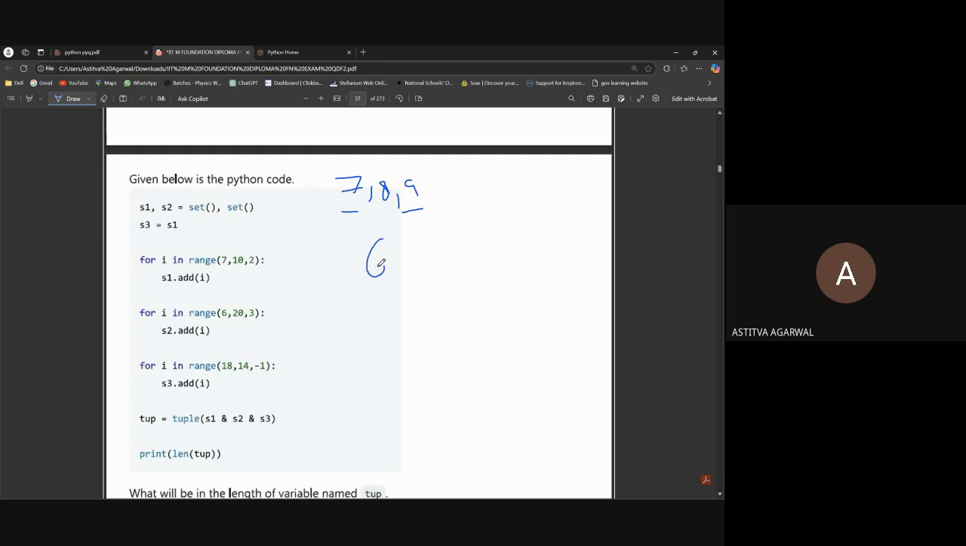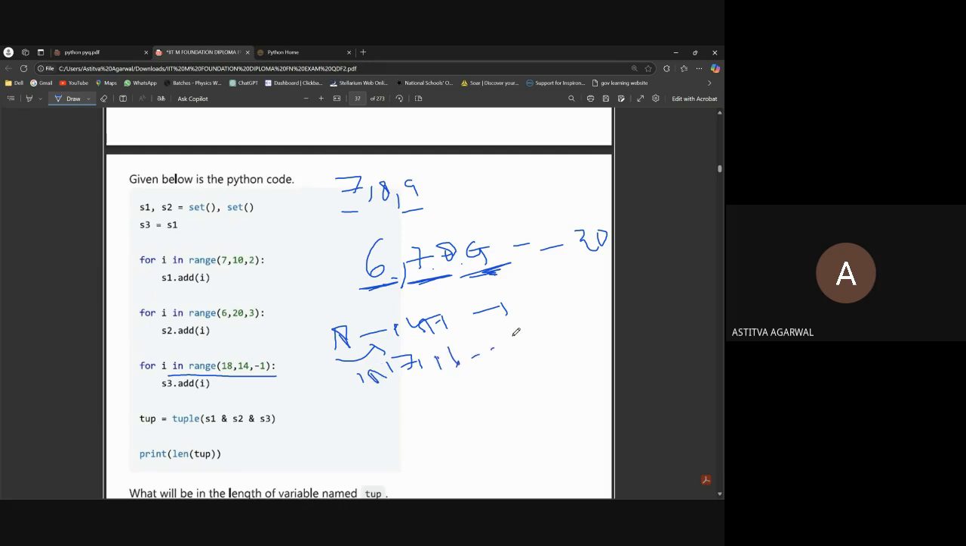For 6 to 20, we will use 3, so 6, 7, 8, 9. We will skip two elements, 1, 2, 3, and reach the next. Then for the other range, 18 to 14 with minus 1, we go till 15: 18, 17, 16, like this.